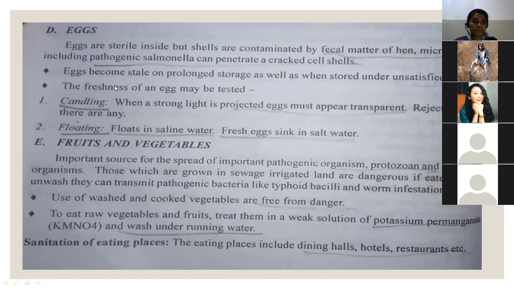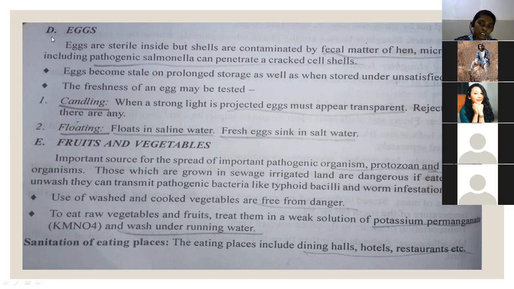And eggs are also sterile inside, but shells are contaminated by the fecal matter of the hen. Microorganisms, including pathogenic Salmonella, can penetrate cracked shells. So eggs become stale on prolonged storage as well as when stored under unsatisfactory conditions. The freshness of an egg may be tested.